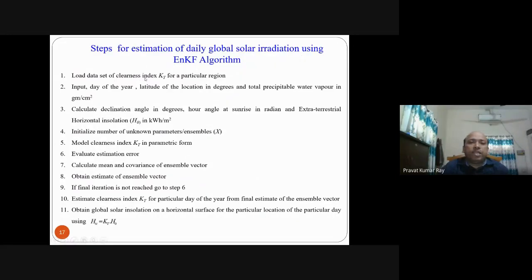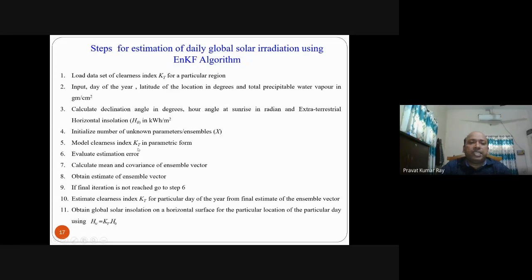Load the data set of clearness index KT. Give the inputs: day of the year, latitude of the location you are finding, and total precipitable water vapor. Then you find H0 using that model. Then for finding KT, initialize the number of unknown parameters and the ensemble, say X or theta.